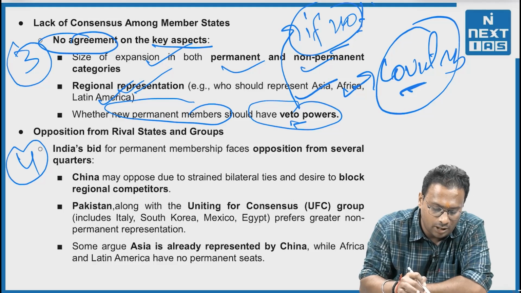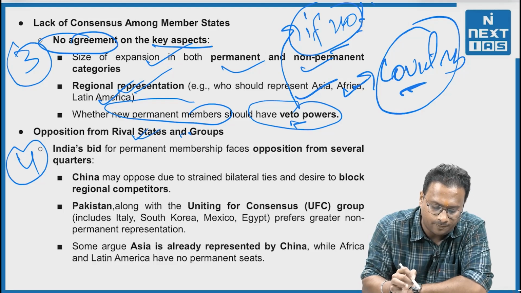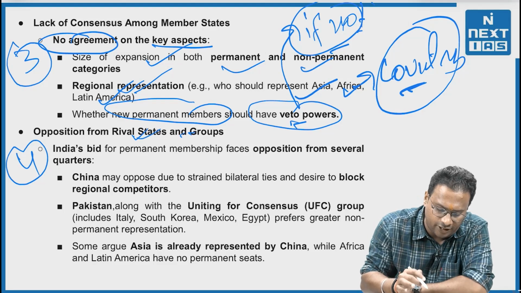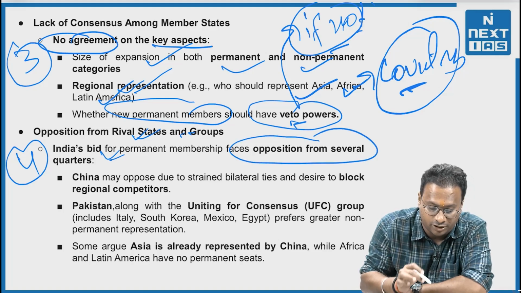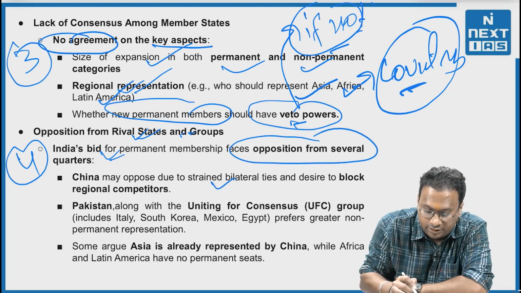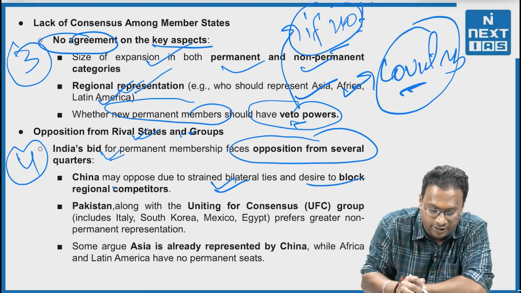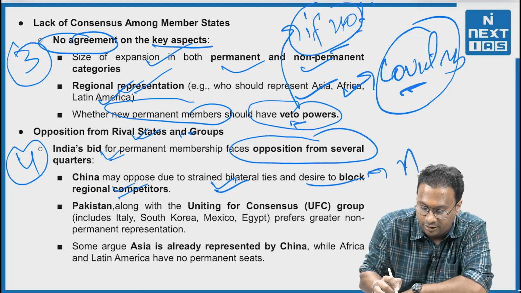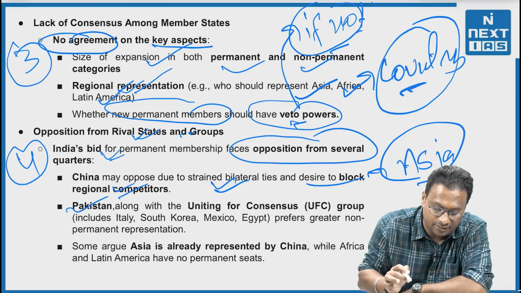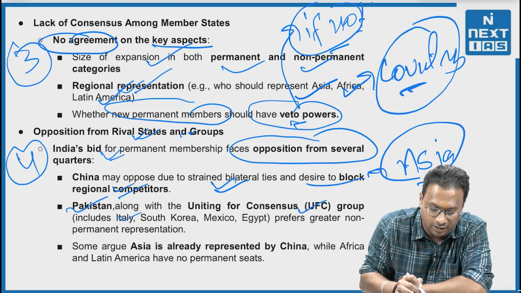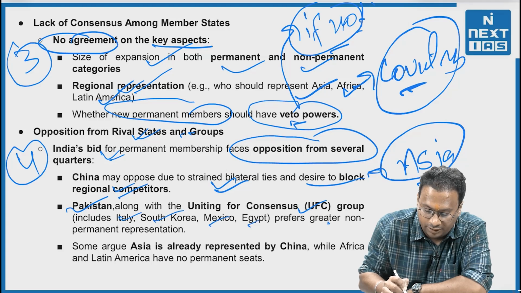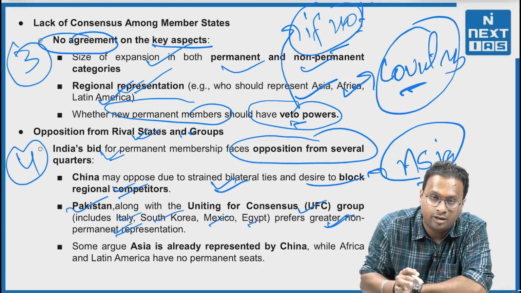Now, fourth, opposition from the rival states and the groups. Again, the example of India, for say, India's bid for permanent membership faces opposition from several quarters. For say, China opposed due to strained bilateral ties and desire to block regional competitors, especially in terms of Asia. Second, Pakistan, along with the Uniting for Consensus group, for say Italy, South Korea, Mexico, prefers greater non-permanent representation.